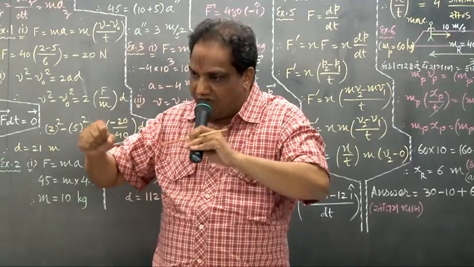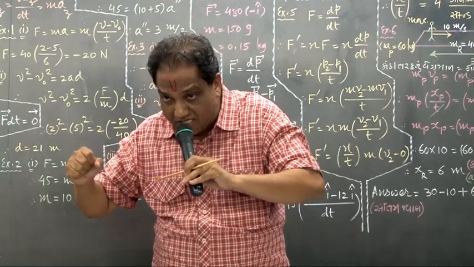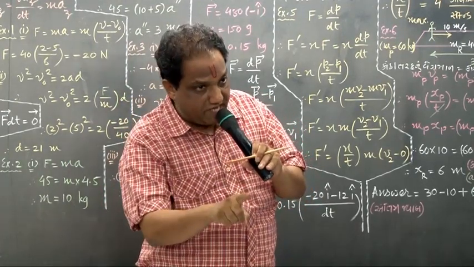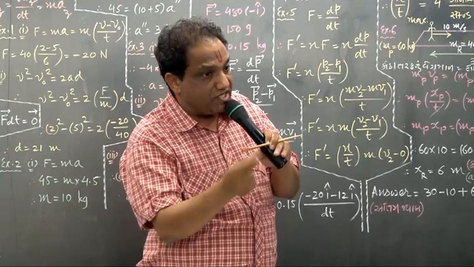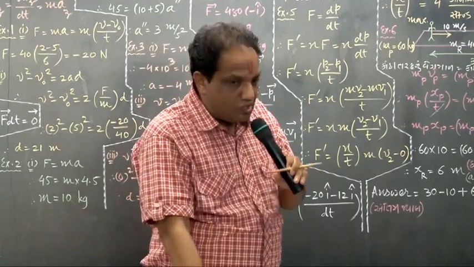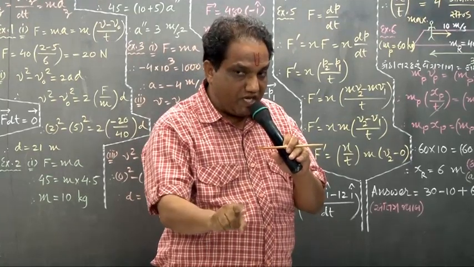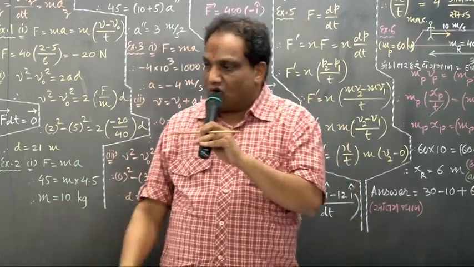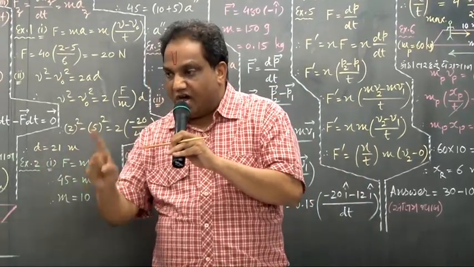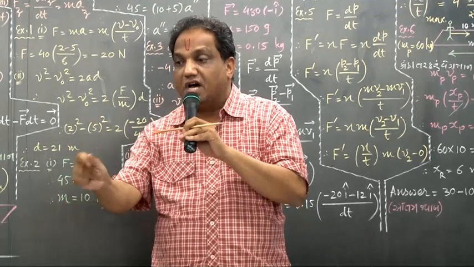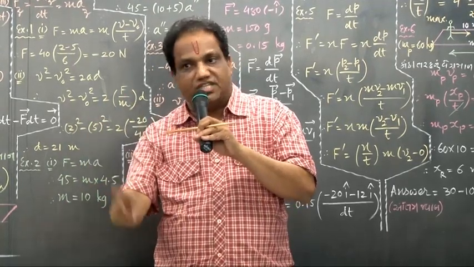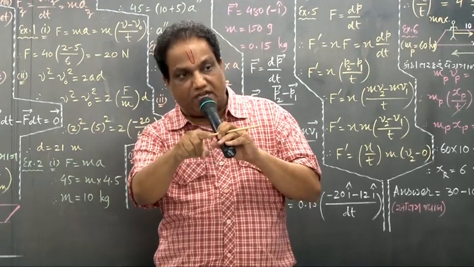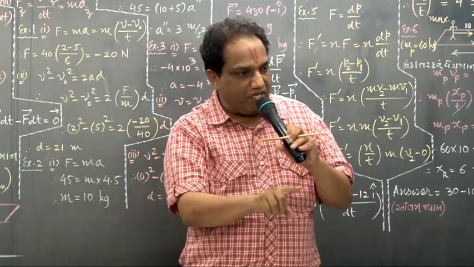If the body is very heavy, having a bigger amount of mass, then its inertia is also more. If mass is less, inertia is less. Mass is more, inertia is more. So the mass of a body gives us a measure of its inertia. Mass itself is not inertia, because mass has the unit kilogram, while inertia is a property which has no unit.